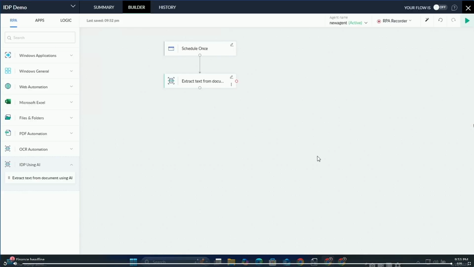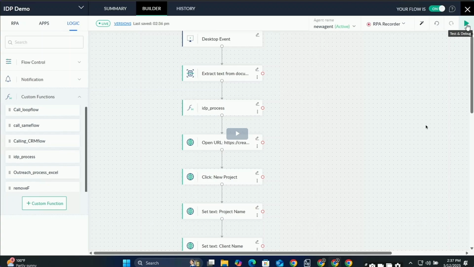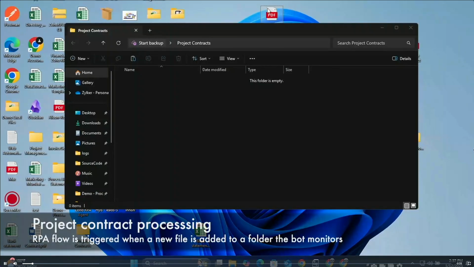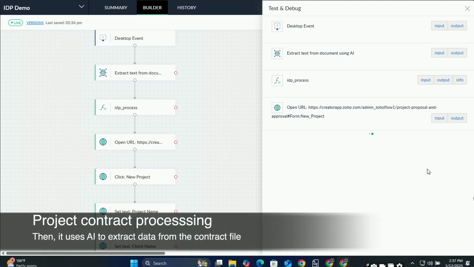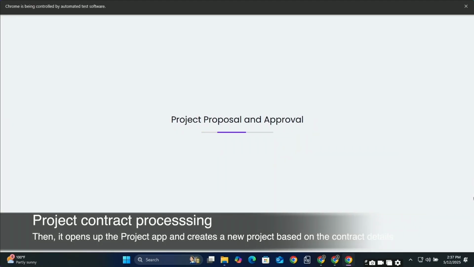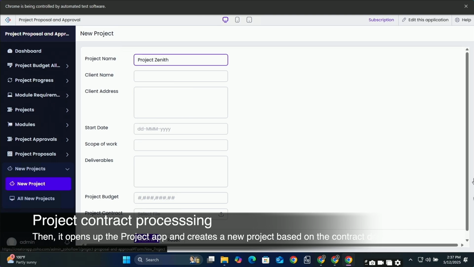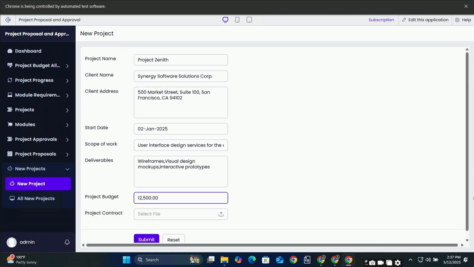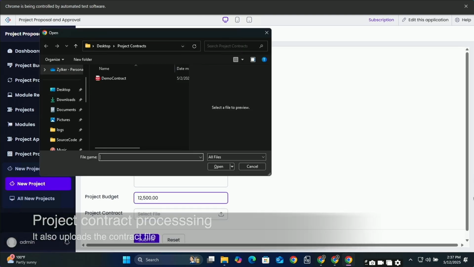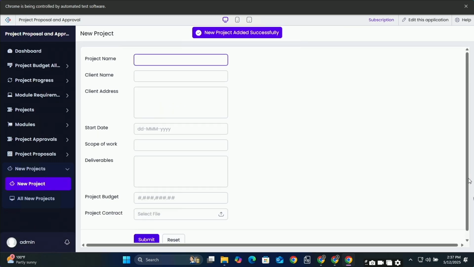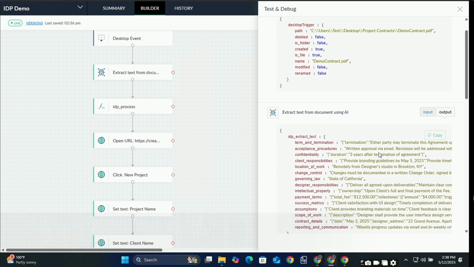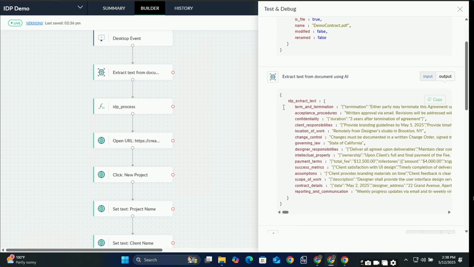Now once the data is integrated, whatever I have extracted, I'm going to use that in the further steps. We saw that the entire PDF was extracted. Once I get the PDF data, I'm going to use that data and create a project. The project name, the client address, whatever data was present within the contract PDF itself can be used, and the data that was filled here was based on the data extracted from the PDF.